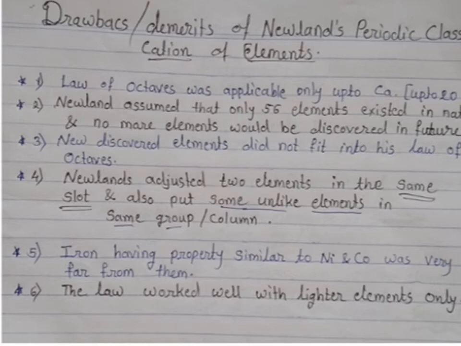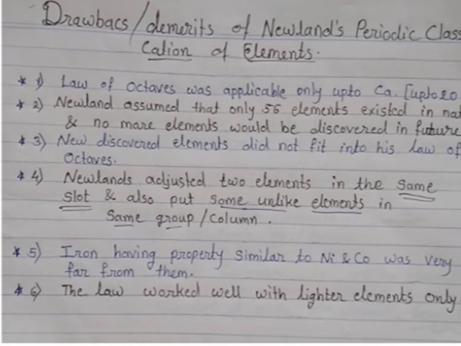Then, iron, having properties similar to nickel and cobalt, was placed very far from them. What was Newland's effort? He tried his best to arrange elements having similar properties in the same group.